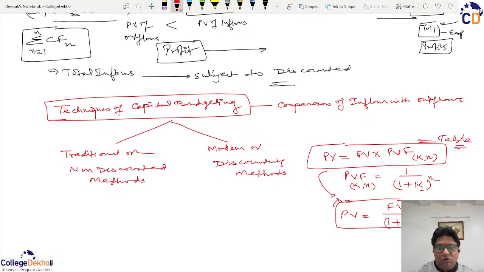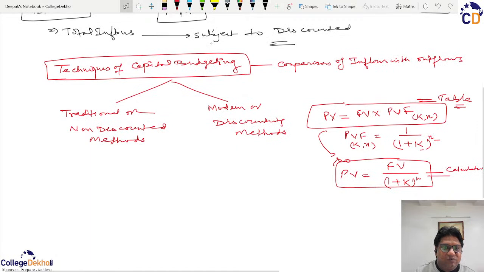Okay. So when we use this word traditional and modern, just hold for a moment. The battery is going down for my speakers.